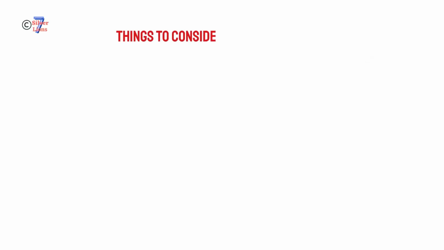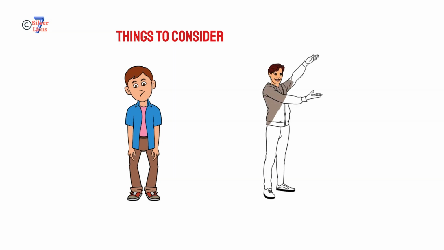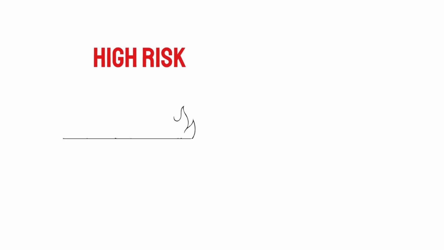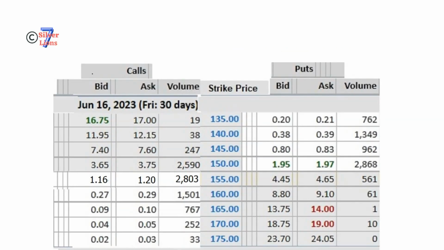Things to consider when you want to trade options. Some statistics show that 95% of the people who trade options lose money. First of all, you have to ask yourself how much you can afford to lose. Option trading has high risk even though it comes with high reward. You need to pay attention to the bid-ask spread. The bid-ask spread of the option can be a large percentage of the price of the option being traded.